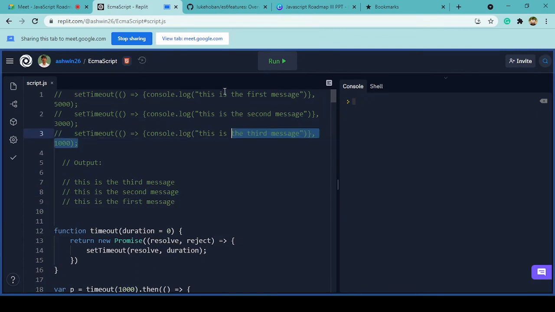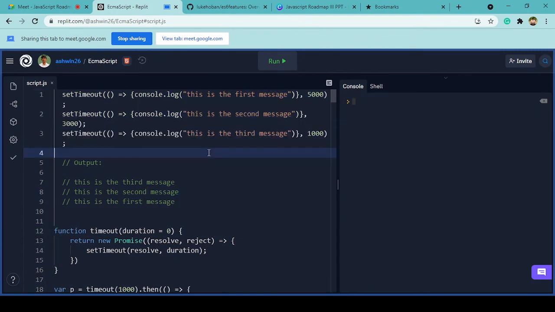Right, so this setTimeout, as you can see, is accepting a resolve. Resolve is nothing but another function. Here we are passing an arrow function which is console logging the output as first message, second message and third message, and we are passing the duration as well. The duration is passed as milliseconds in JavaScript. 5000 means 5000 milliseconds, which stands for 5 seconds. So if I try to run this code,